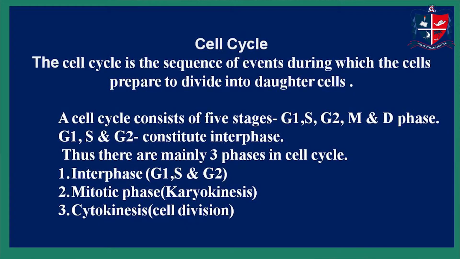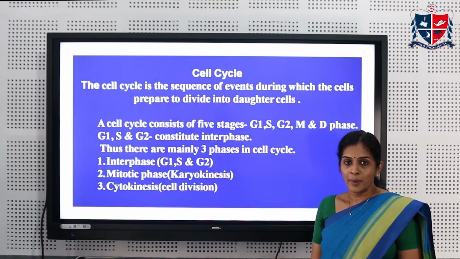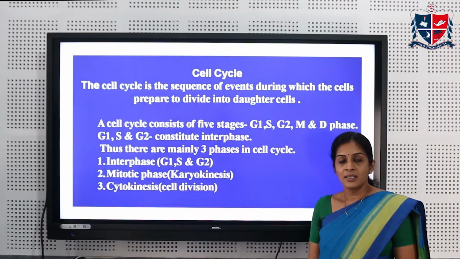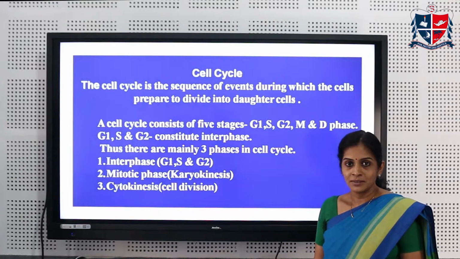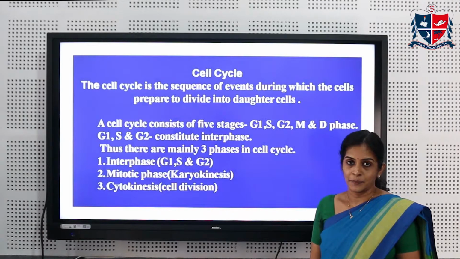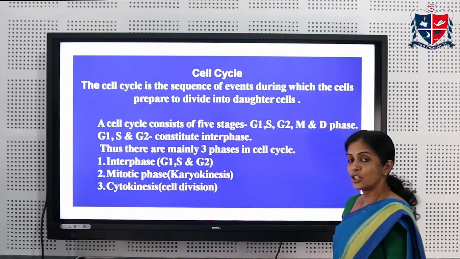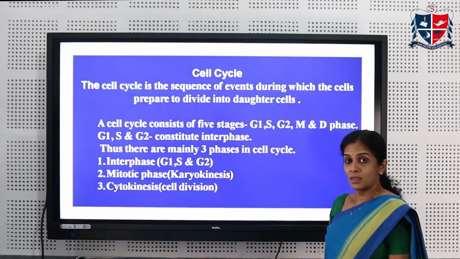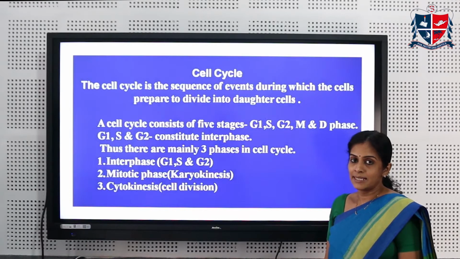The cell cycle is a sequence of events during which the cells prepare to divide to give rise to two daughter cells. A cell cycle consists of 5 stages. They are the G1, S, G2, M and D phases. The G1, S and G2 phases constitute the interphase. Thus, there are 3 main phases in the cell cycle.